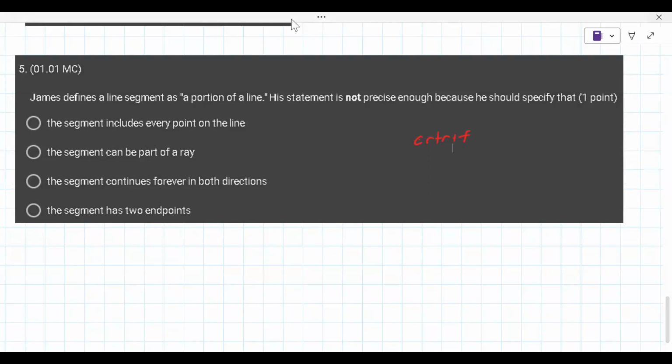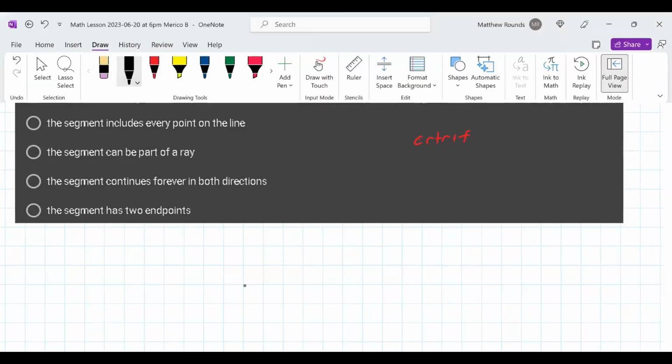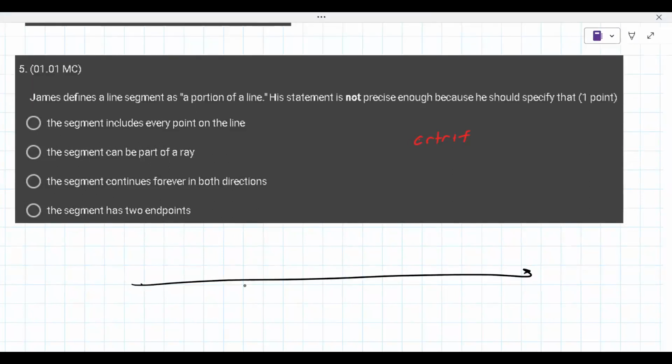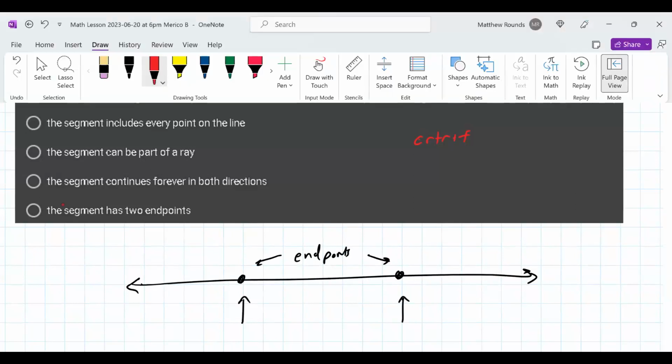So what the definition requires here is that this is a line. A line goes on forever in either direction. A segment is a portion of it, but you have to define that portion. And you define that portion with 2 endpoints. Like that.